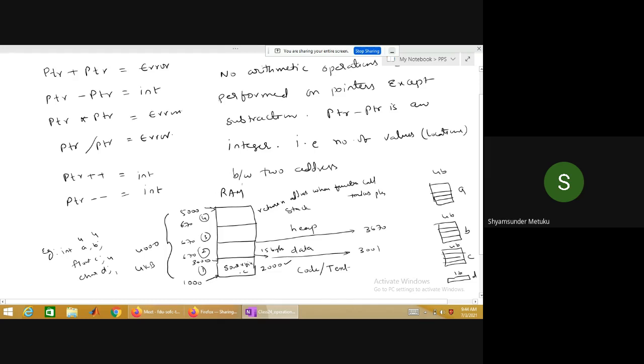This is 1 byte. Assuming that maybe the starting address for this one will be 3010 to 3013. Total 4 bytes. 10, 11, 12, 13. Maybe this will be 3020 to 3023. Maybe this is 3030 to 3033. Maybe this is 3034. Is it okay?